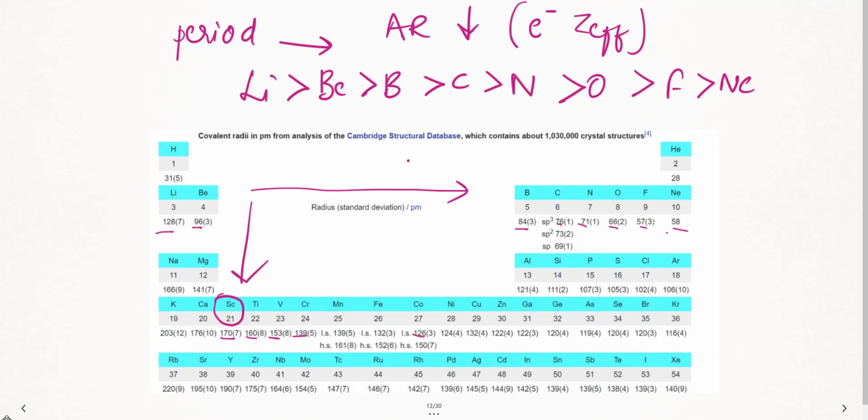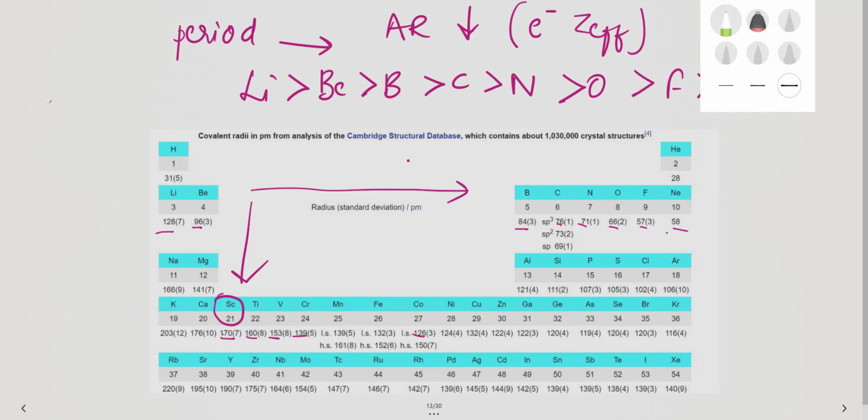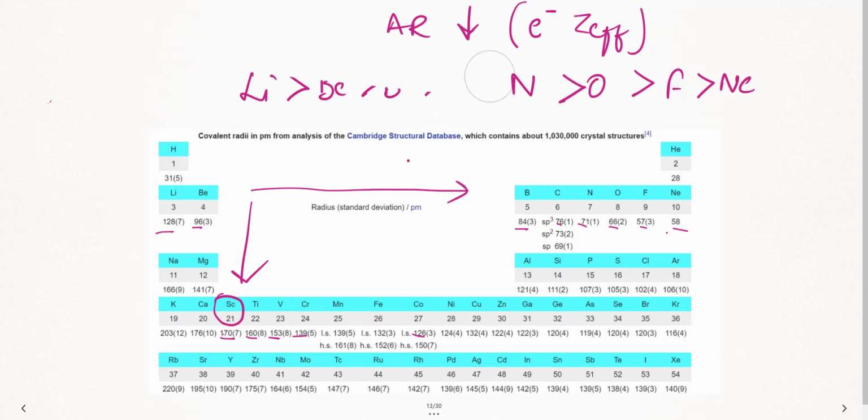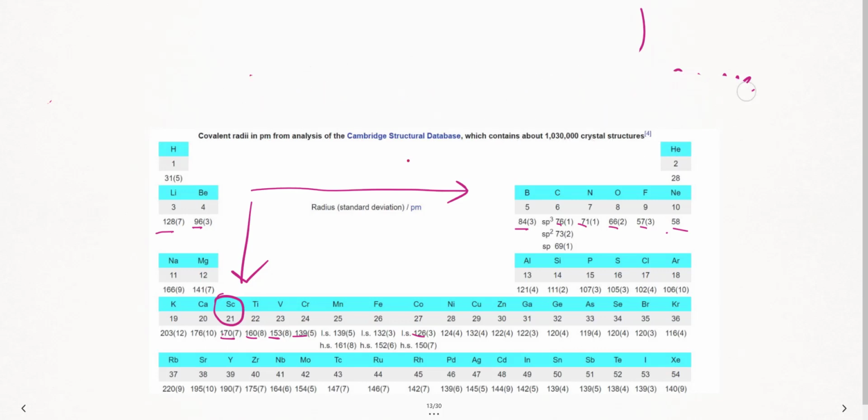If you see what is happening, it is 170 here, it is 126 here. So what happens, you will write the order, sorry, not in the group, you write the order in the 3D series. Let us erase this and take. So I'm going to write now here, let me take the pen. Okay, right. So what did we observe in 3D series? This is one more trend you need to remember. So shall we erase this and write? Okay. We will erase this part and use. Okay. So here the first trend which I have learned is with which one? I have taken. Okay, I have explained here this trend.